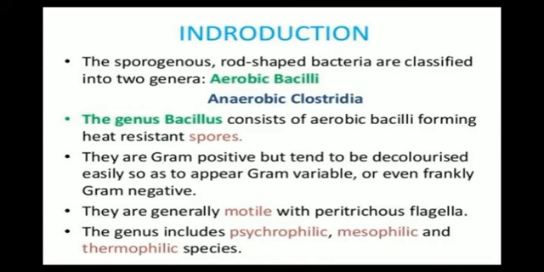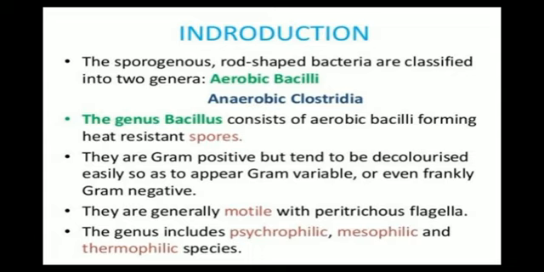So first we are going to discuss the introduction. The point says that sporogenous rod-shaped bacteria are classified into two genera, that is aerobic bacilli and anaerobic Clostridia. So bacilli are rod-shaped bacteria and these are classified into two types, aerobic bacilli and anaerobic Clostridia. First I am going to tell you the meaning of sporogenous. Sporogenous means related to spores or capable of producing spores.